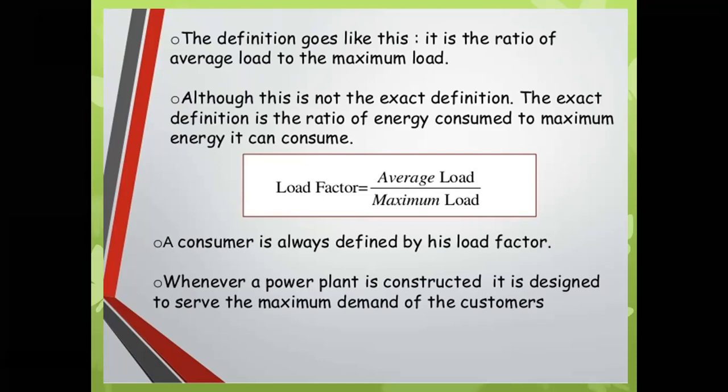Okay, suppose we have 10 systems. One system is operated at 20 watts for 2 hours. Similarly, for all systems we have to take the product of their wattage rating and the time of use. So we will get the average load, and if we observe the maximum demand or maximum load of that entire 10 systems, and take the ratio of these two, we will get the load factor.